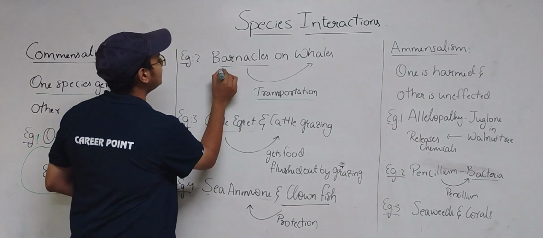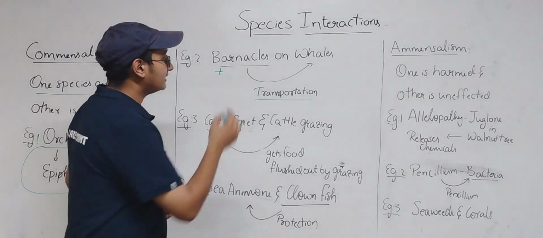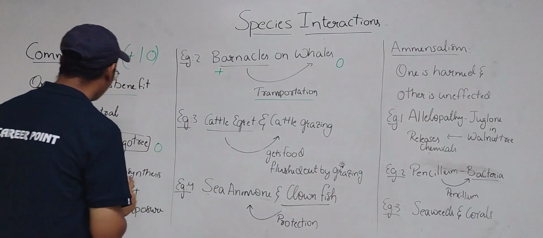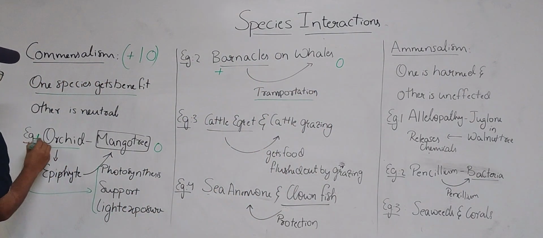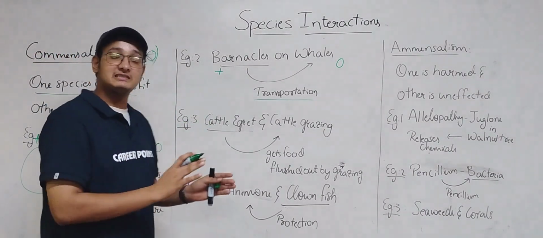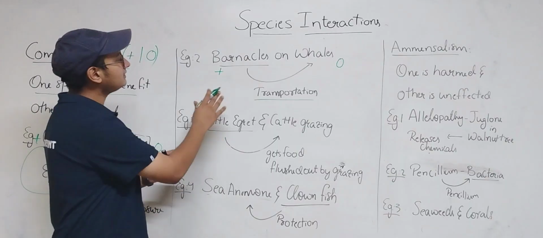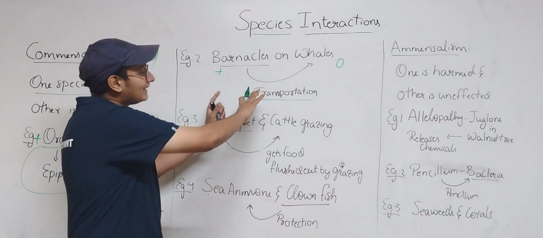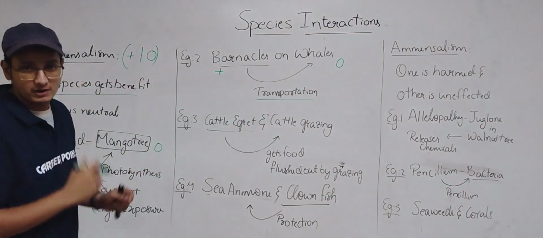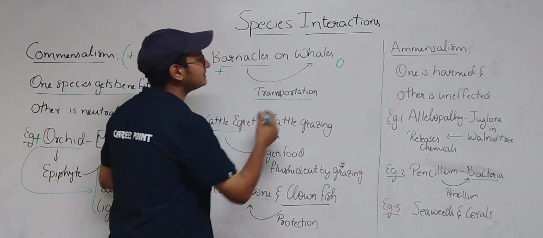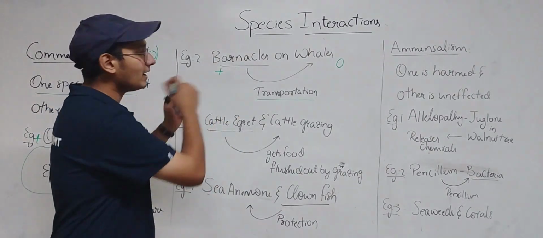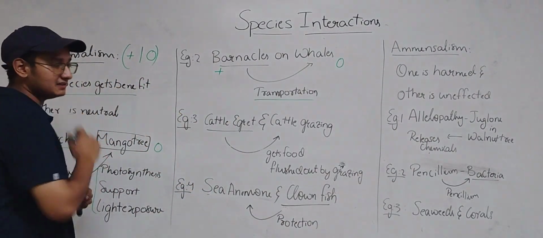So here the barnacles are getting benefited, but there is no use or harm for the whales. If you see, the orchids are getting benefited and the mango tree is not getting any benefit nor harm. It's in a neutral state. In the same way, barnacles get benefit like transportation from one part of the ocean to another, while the whale is neither harmed nor benefited by the barnacles. So we call it commensalism.